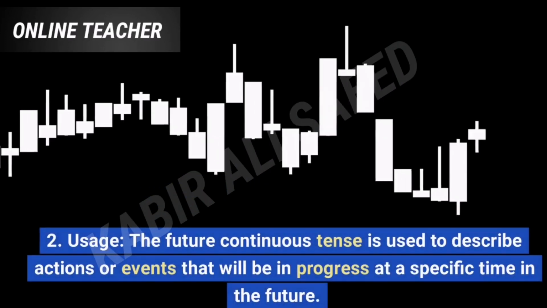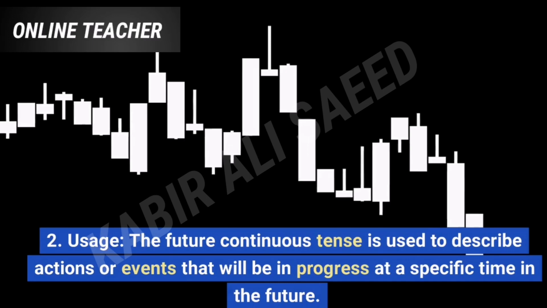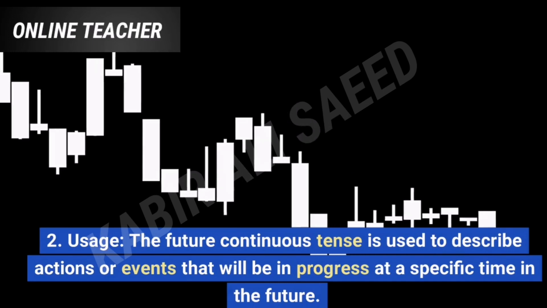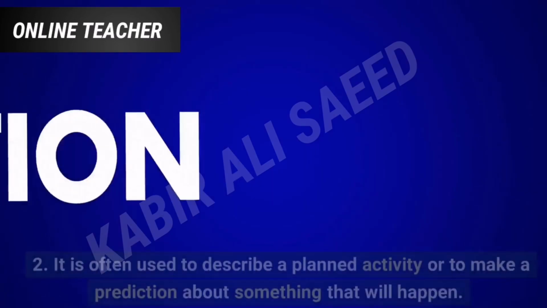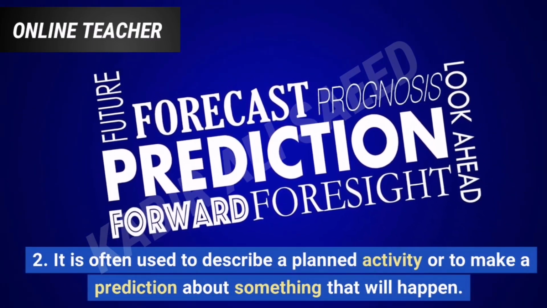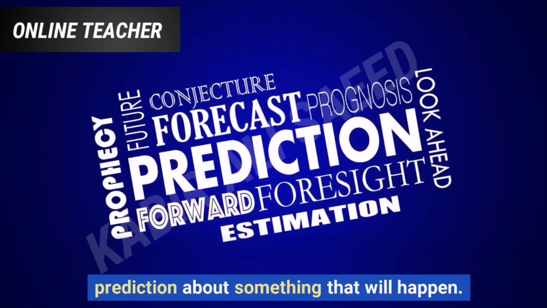2. Usage. The future continuous tense is used to describe actions or events that will be in progress at a specific time in the future. It is often used to describe a planned activity or to make a prediction about something that will happen.